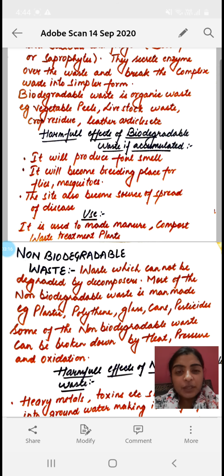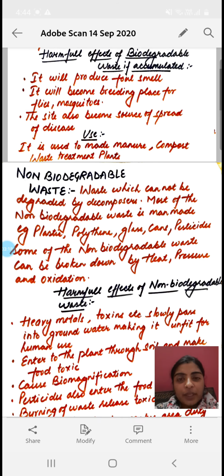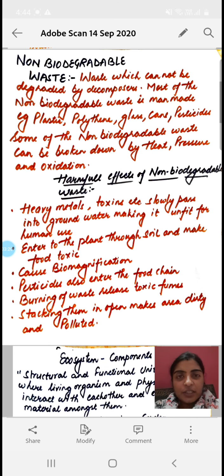Now we come to non-biodegradable waste. It is just the opposite of biodegradable waste. Non-biodegradable wastes are wastes which cannot be degraded by decomposers, and they are generally man-made wastes. Plastic, polythene, glass, and pesticides are some examples of non-biodegradable waste.